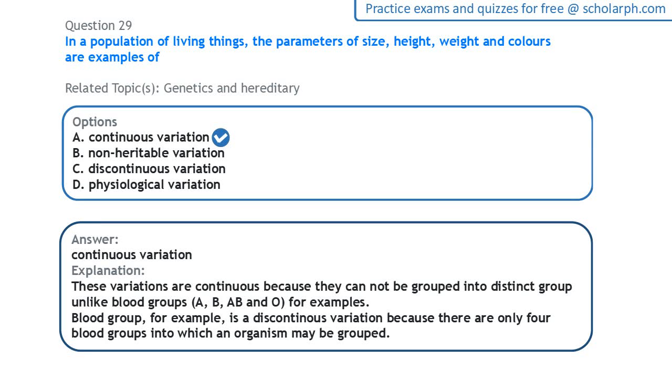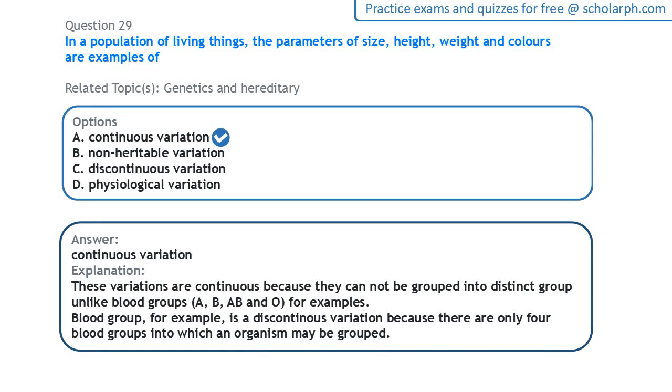But blood group, for example, is an example of discontinuous variation, in the sense that there are only four blood groups: blood group A, blood group B, blood group AB, and blood group O. Any given human would have one of these blood groups. So we can group everybody into one of these groups.